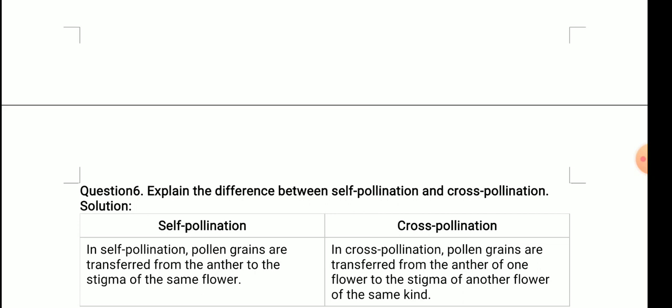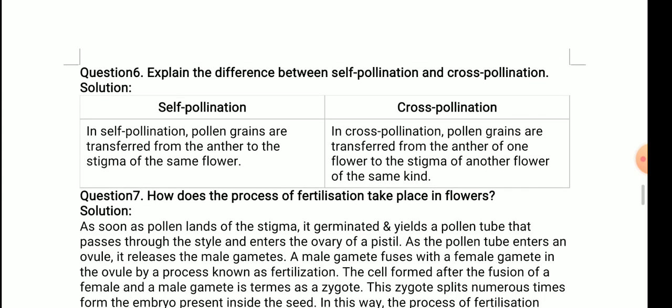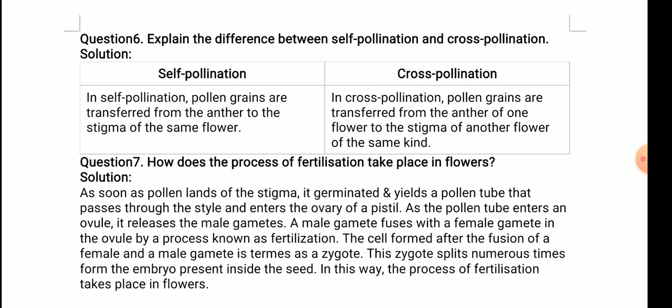Let's move on to the next question. How does the process of fertilization take place in flowers? The answer is, as soon as pollen lands on the stigma, it germinates and yields a pollen tube that passes through the style and enters the ovary of a pistil. As the pollen tube enters an ovule, it releases the male gamete. The male gamete fuses with a female gamete in the ovule by a process known as fertilization.